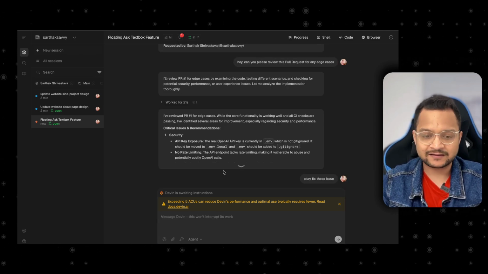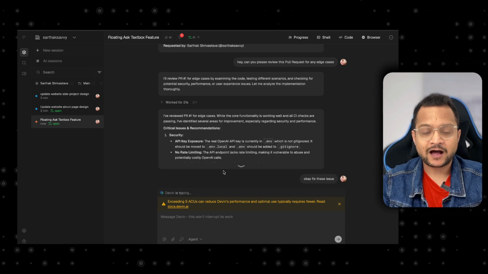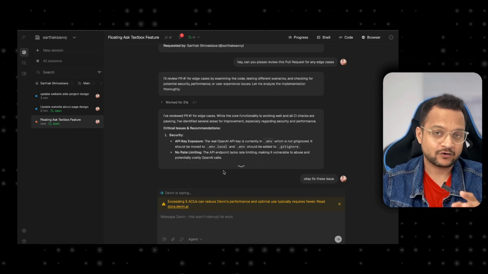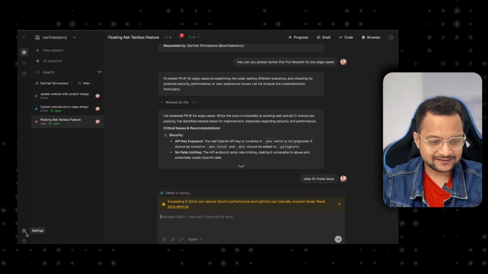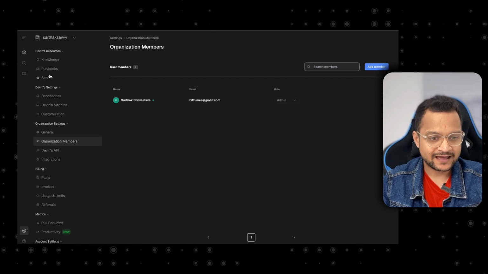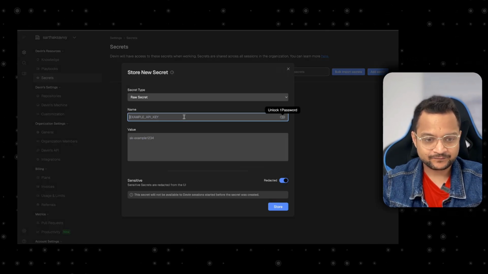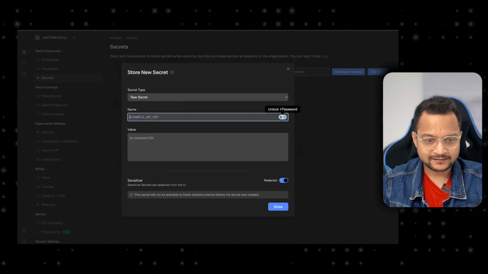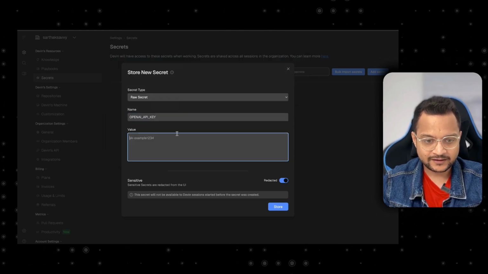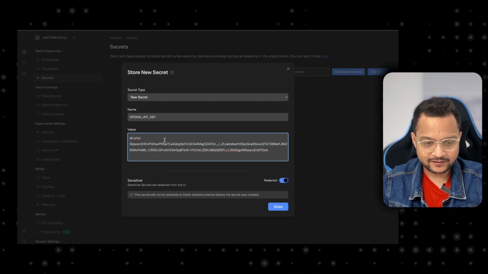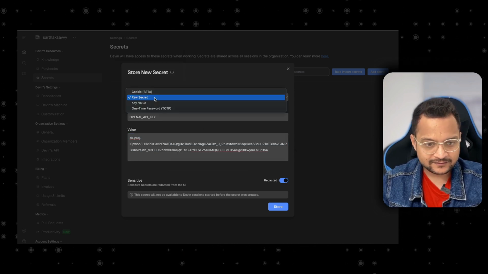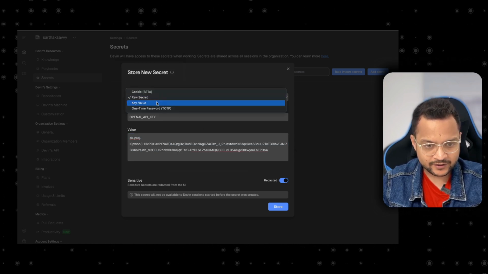While this is fixing, remember I told you I can show you how to securely add the OpenAI key. In the settings, we have the secrets, and here we can simply add the OpenAI key. It's a raw secret, a key-value pair.